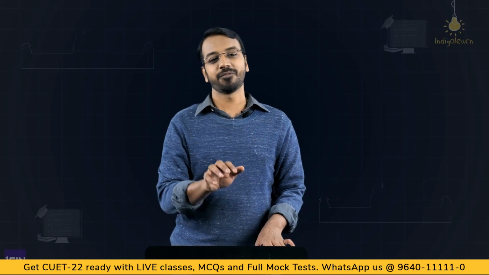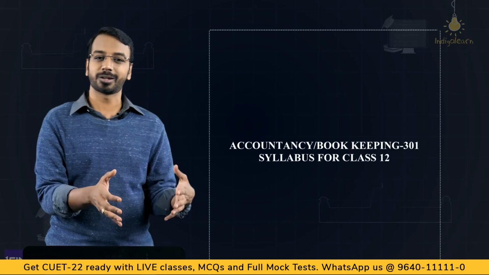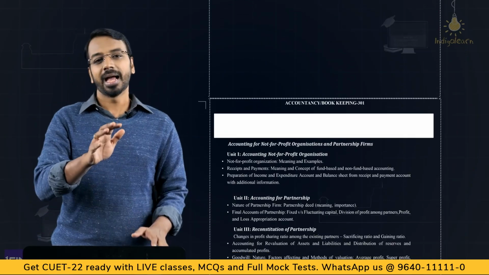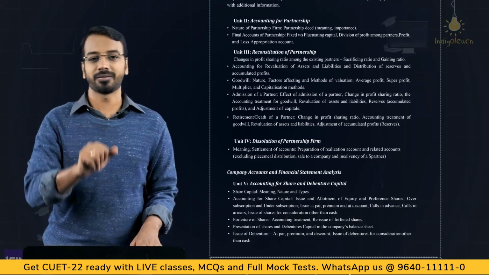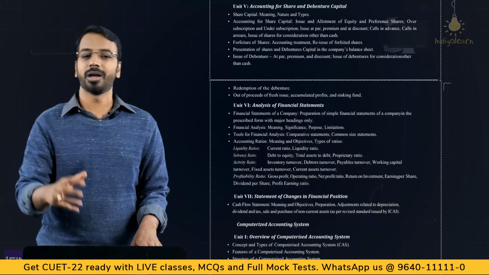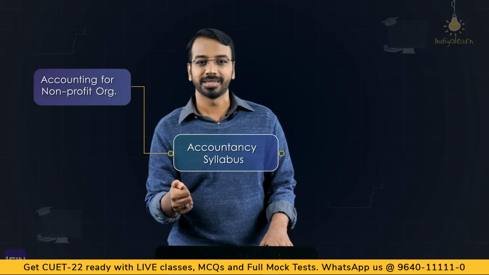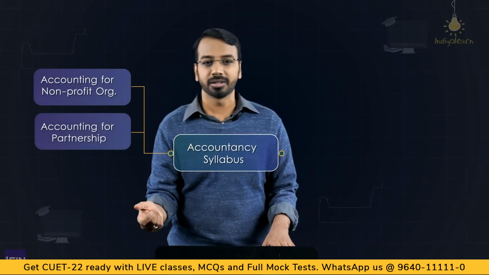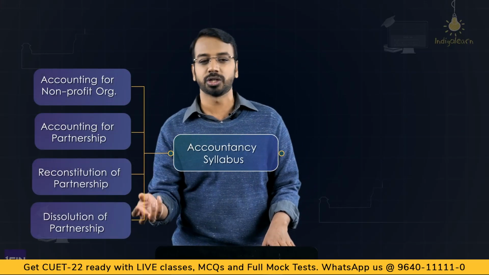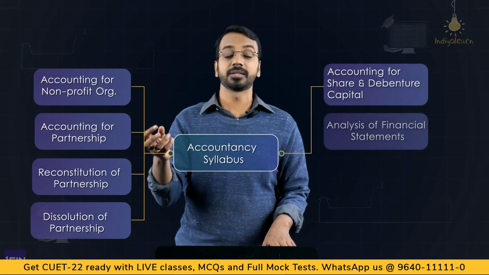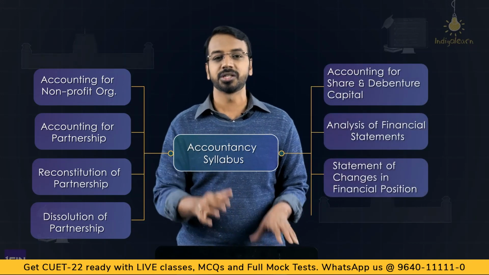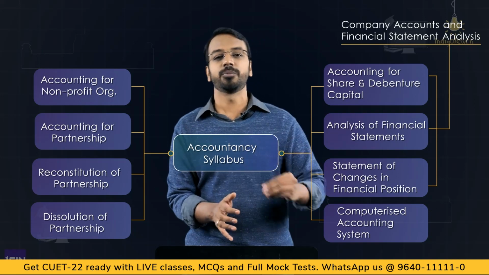time. Now if you look at the syllabus of accountancy for CUET, you would see that it is based on the 12th standard syllabus, and the topics covered as a part of the syllabus you would be aware of, and you would have already learned that in your 11th or 12th standard. We have accounting for non-profit organizations, we have accounting for partnerships, your reconstitution, dissolution, we have cash flow statements, we have accounting for shares and debentures, and we have aspects related to computerized accounting.